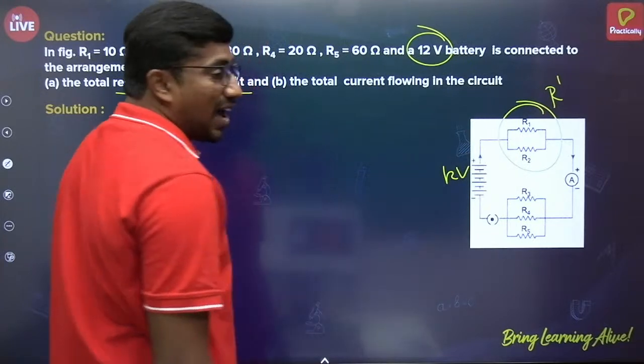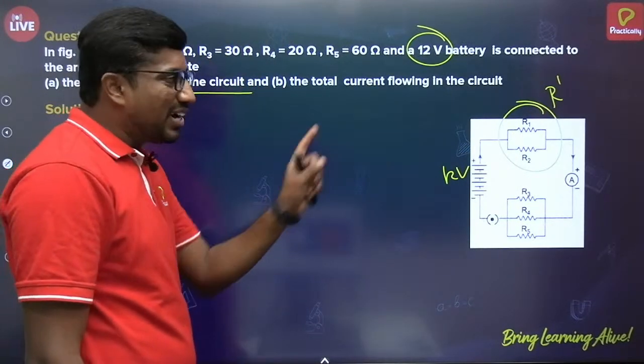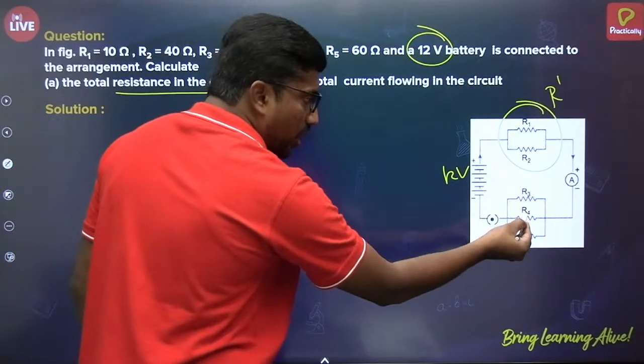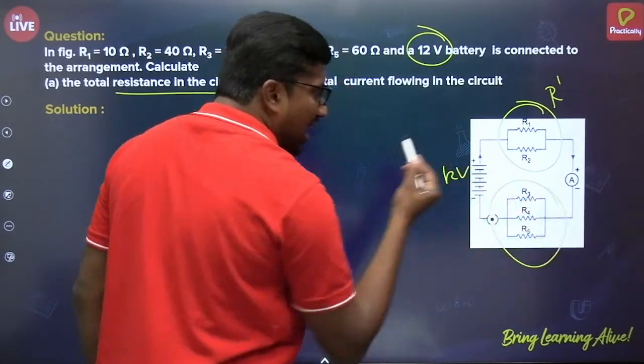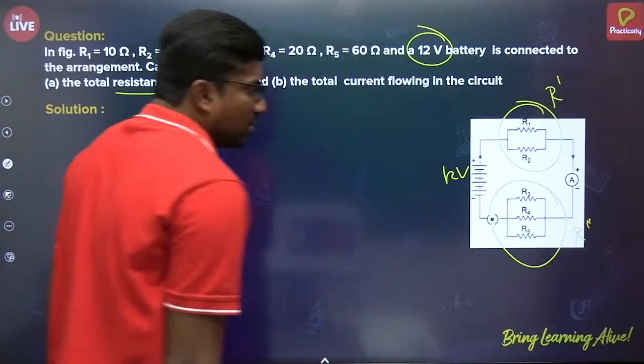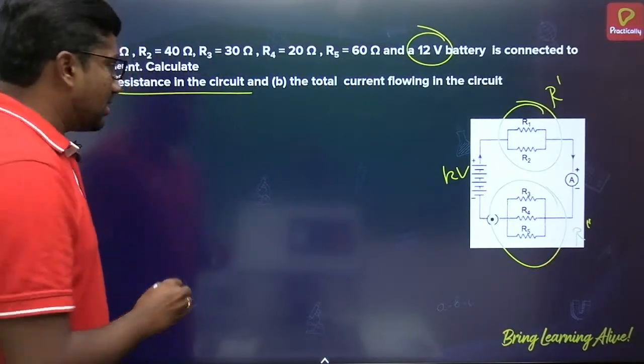R1, R2, they are in parallel. I took them as R dash, the overall resistance of those two. R3, R4, R5, these three are in parallel again. I am taking this as R double dash. So first I am calculating R dash.